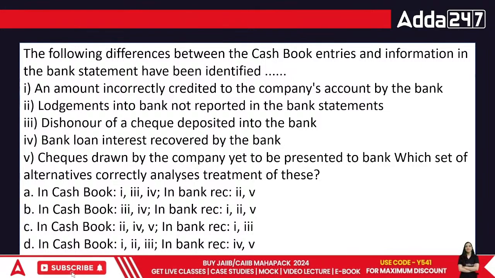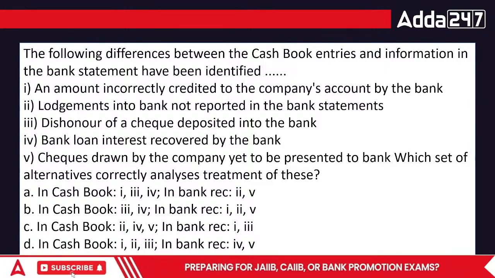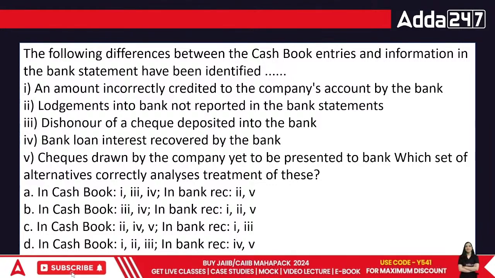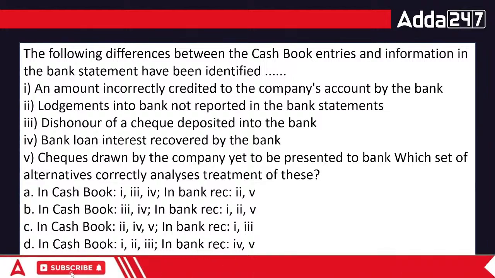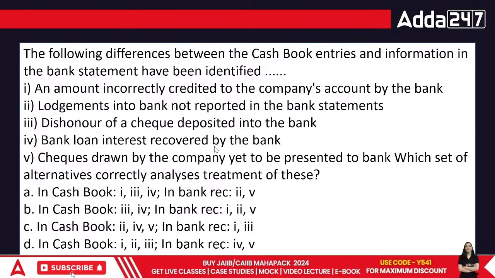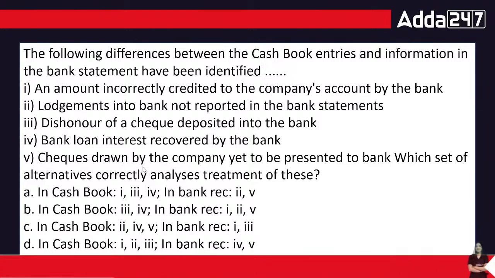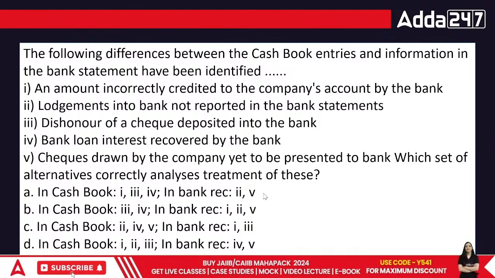Okay. Obviously, the cash book might be noting some entries which the banks don't know about, and there would be entries which bank knows about and we don't know about it at all. An amount which is incorrectly credited in the company's account of the bank, lodgements into the bank not reported in the bank statements, or dishonor of a check, bank loan interest recovered by the bank, or check drawn by the company yet to be presented to the bank. Cash book 1, 3, and 4; in the bank reconciliation 2 and 4.